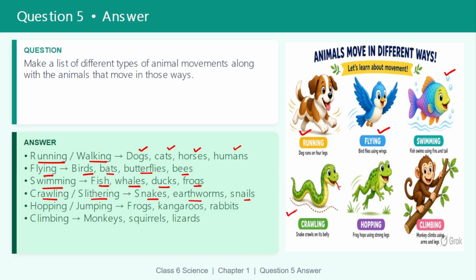Their movement is called crawling. Hopping and jumping. Frogs, kangaroos and rabbits. Their jumping movement is called hopping. Climbing. Monkeys, squirrels and lizards can climb. Their movement is named climbing.